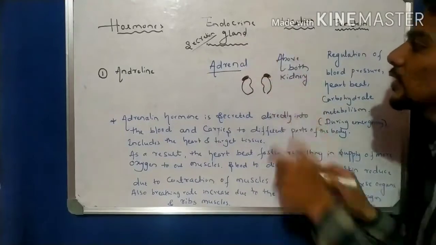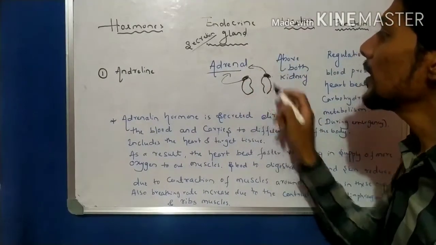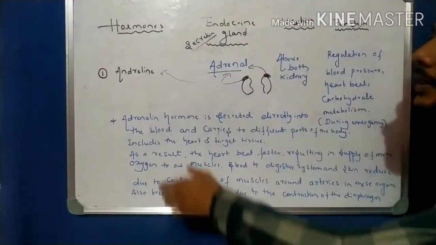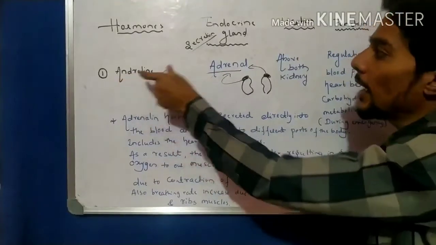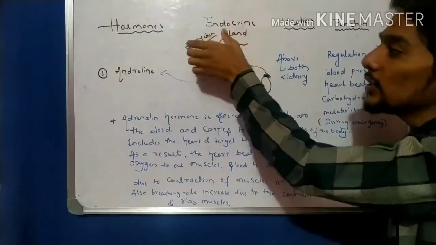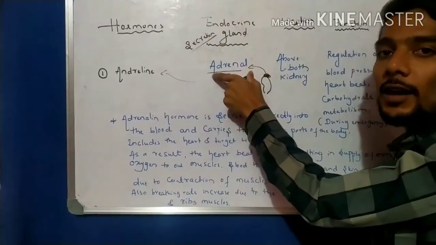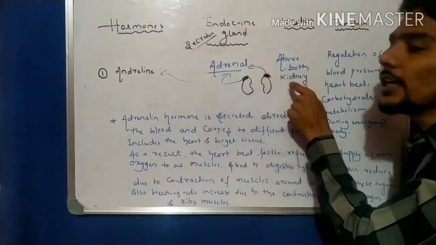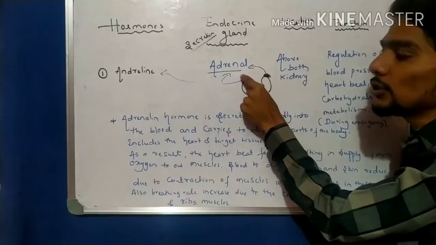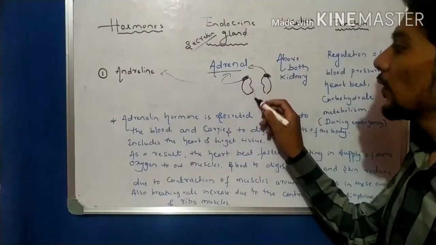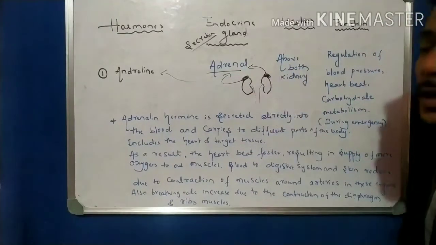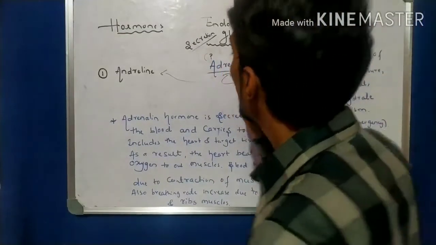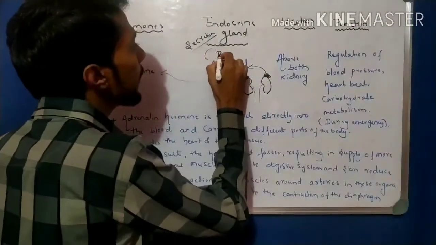In this position this gland is present, and this gland produces the androgen hormone. So again, the hormone name is androgen hormone, the endocrine gland which produces this hormone is the adrenal gland, and the location where this gland is present is above both kidneys. This is the kidney, and in this position the glands are present. They are a pair. We remember that these glands are in pairs.